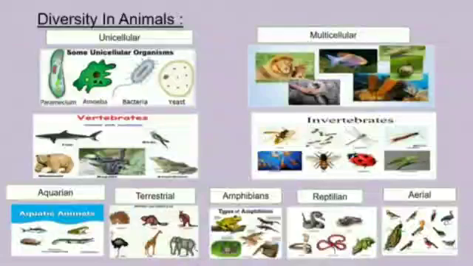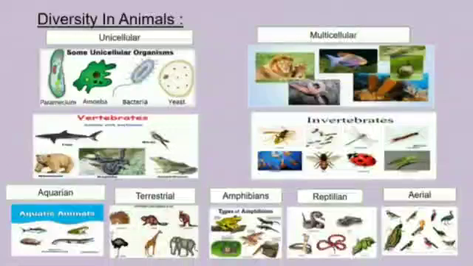Like plants, animals too show diversity. As shown in the picture, there are unicellular animals and multicellular animals. Unicellular means single cell organism and multicellular means multiple cells. Even there are vertebrate animals and invertebrate animals. Vertebrates are animals that have a backbone or spinal column, whereas invertebrate animals neither possess nor develop a vertebral column. This world is full of varieties of animals.